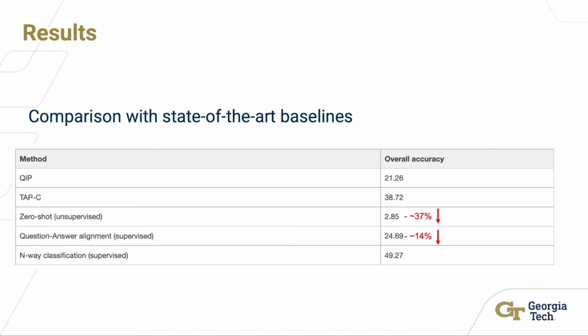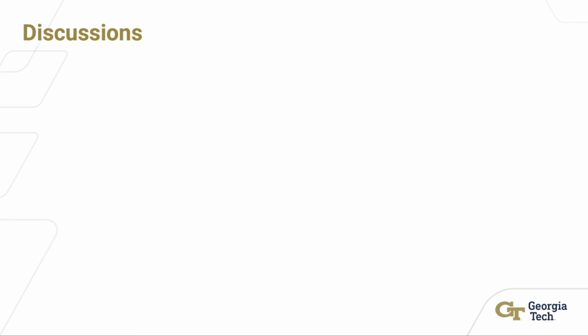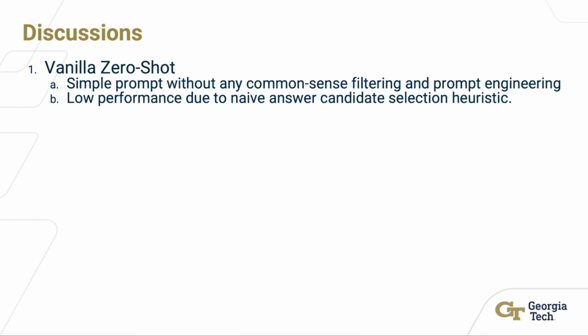Our proposed vanilla zero-shot baseline performs 19% and 37% worse compared to both SOTA approaches. Our QA alignment approach, on the other hand, beats QIP by 3% and performs 16% worse compared to TAPC. Finally, we discuss some limitations of our approach.